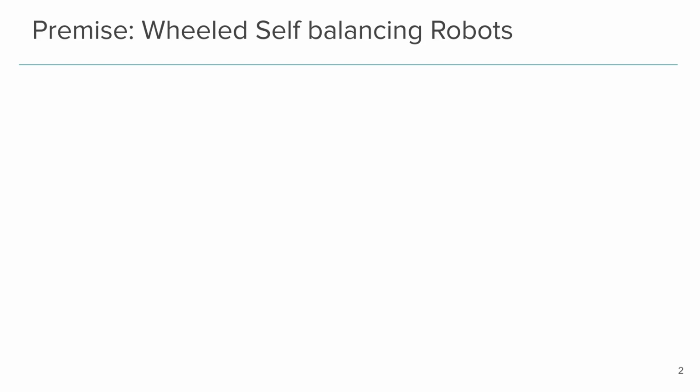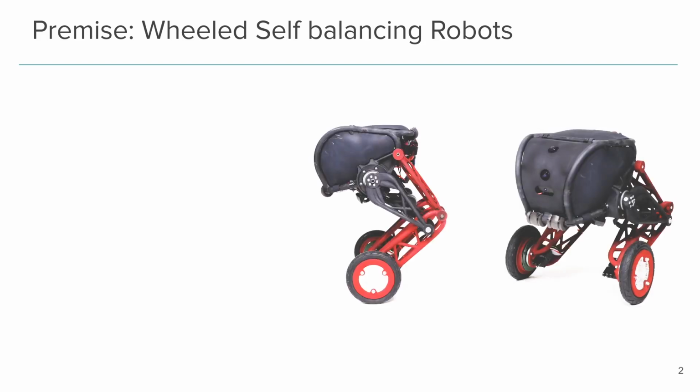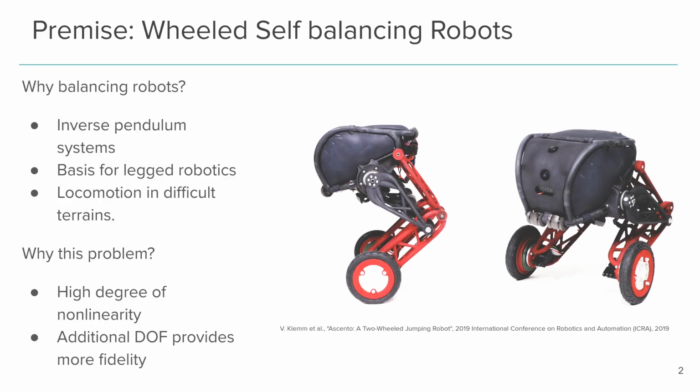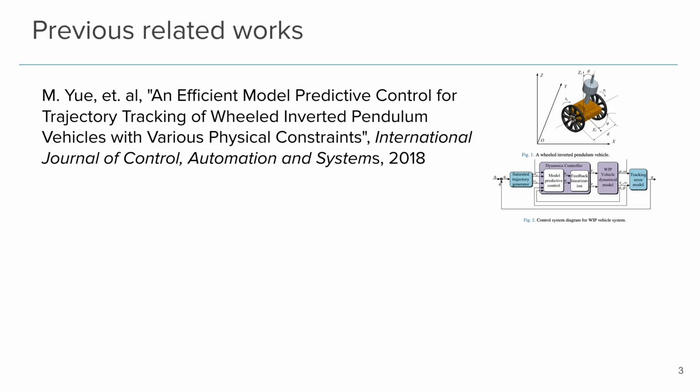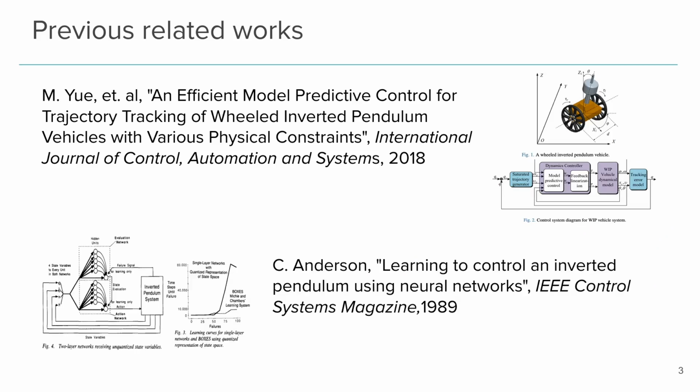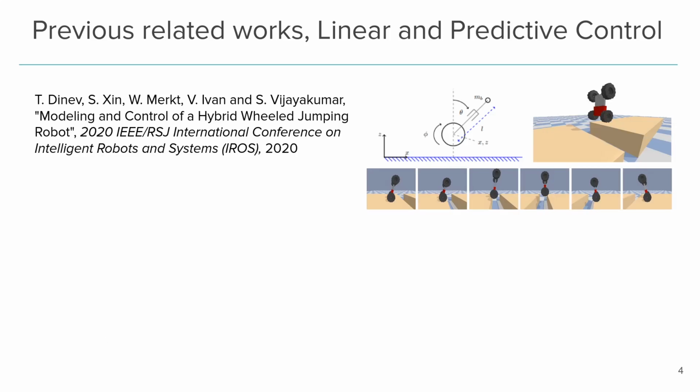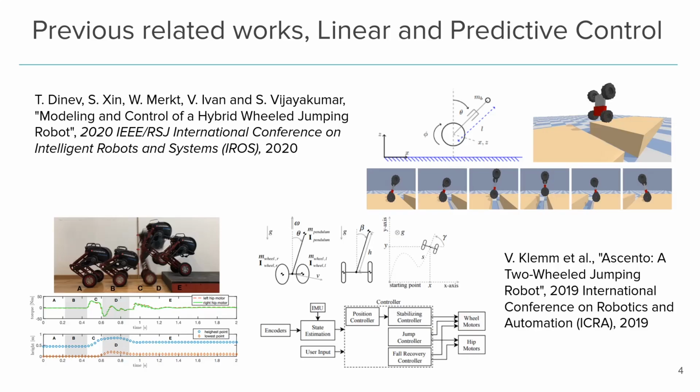Inverted pendulums have been at the center of control system theory for decades now. This is due to their high degree of nonlinearity. These systems form the basis of legged locomotion and can be controlled more effectively when additional actuation is provided. Much work regarding control of these systems has already been done, but it utilizes traditional control strategies like fuzzy PD control, LQR, and more recently, model predictive controllers through linearization of dynamics, which often leads to disregard of the nonlinear properties of the system.